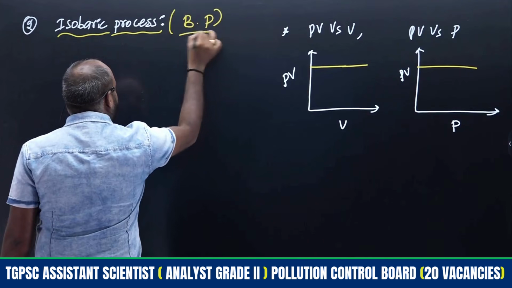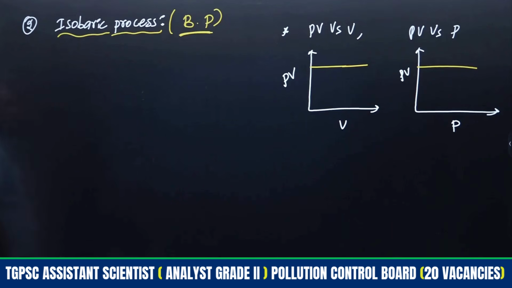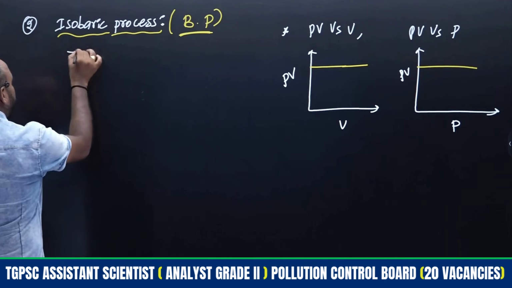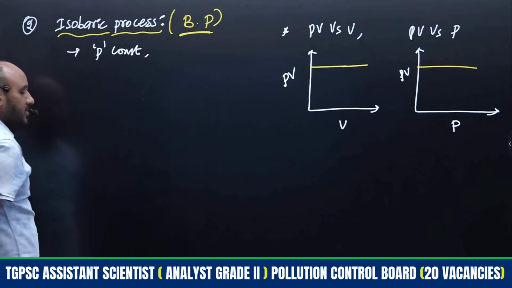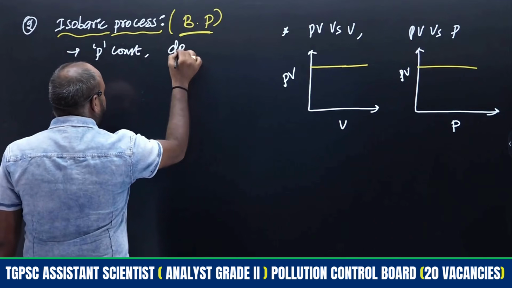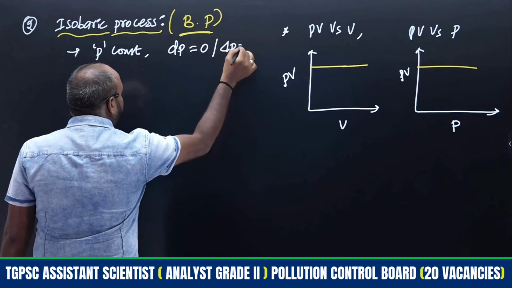For isobaric process, pressure is constant. You have to remember like that. Don't get confused. So you have to remember BP, right? So isobaric process means pressure remains constant, right? Therefore change of pressure will be dP is 0 or delta P is 0.